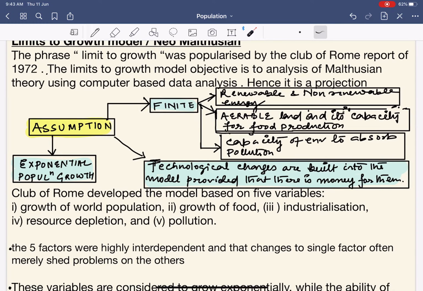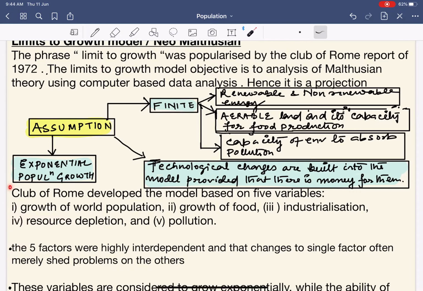Next, another assumption is that there is exponential population growth. The next assumption is that technological changes are built into the model, provided that there is money for them.